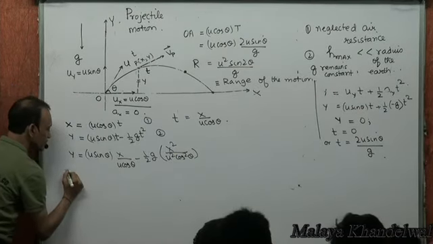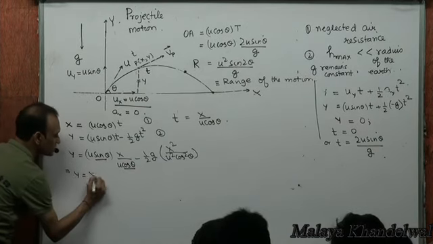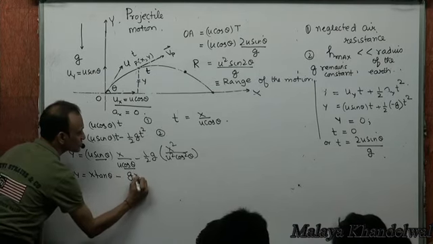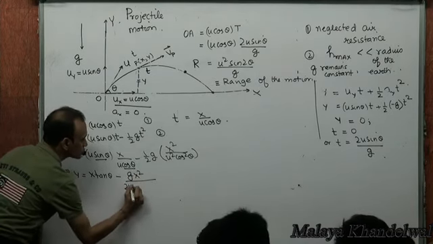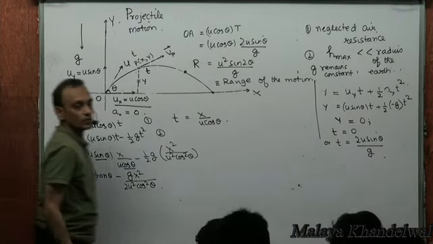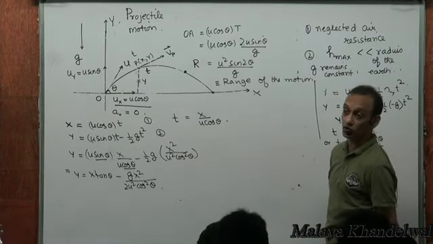which gives me y equal to sin theta by cos theta, tan theta, x tan theta, minus g x squared by 2u squared cos squared theta. Y equal to x tan theta minus g x squared by 2u squared cos squared theta.